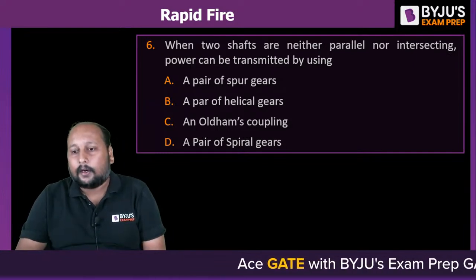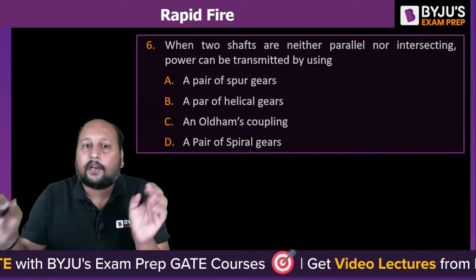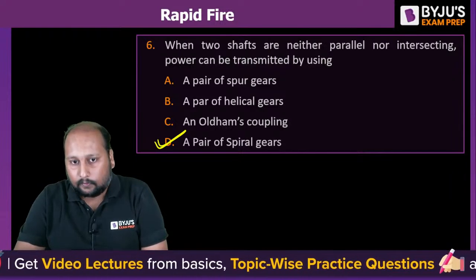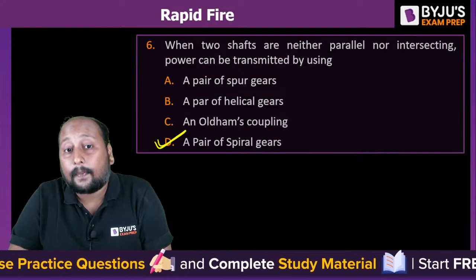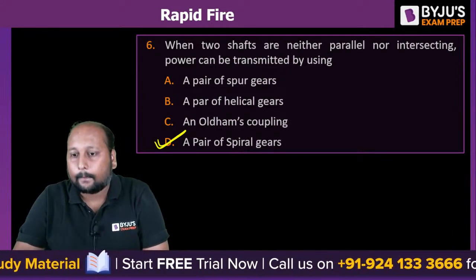A, B, C, or D. Neither parallel nor intersecting, without any doubt, option D is the correct answer. Spiral gears. We are using the pair of spiral gears to transmit power between two non-parallel and non-intersecting shafts.